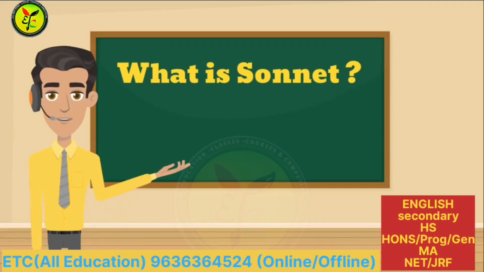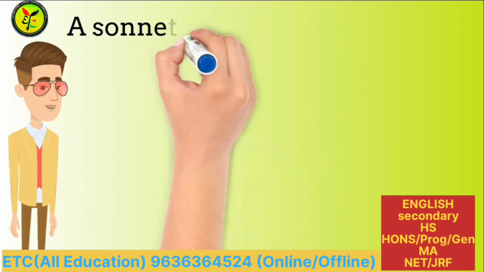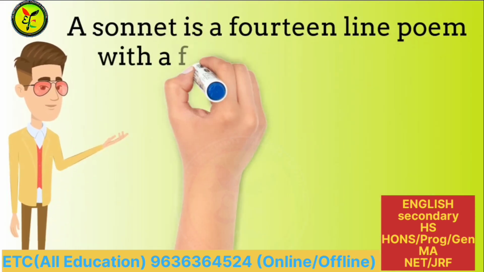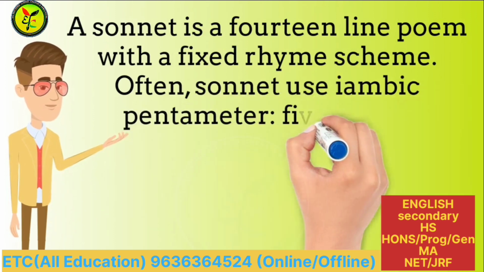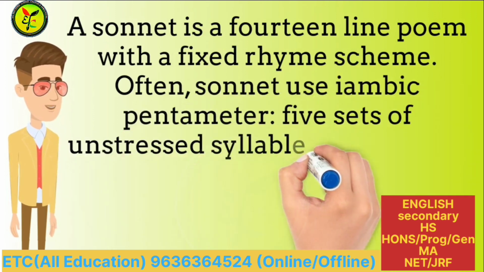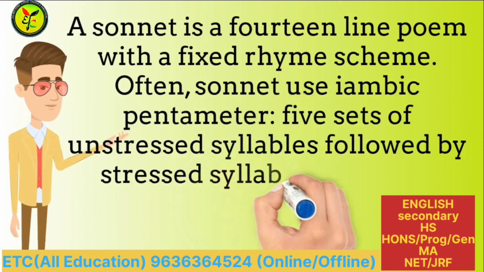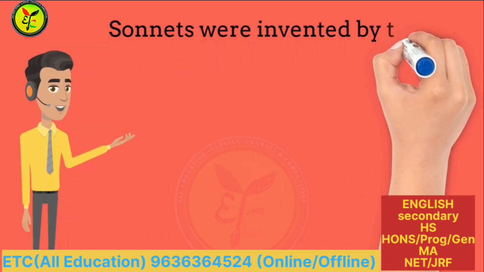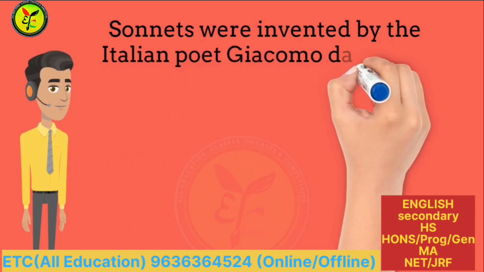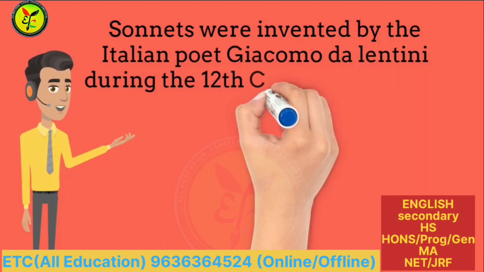What is a sonnet? A sonnet is a 14-line poem with a fixed rhyme scheme. Often, sonnets use iambic pentameter, 5 sets of unstressed syllables followed by stressed syllables, for a 10-syllable line. Sonnets were invented by the Italian poet Giacomo da Lentini during the 12th century.